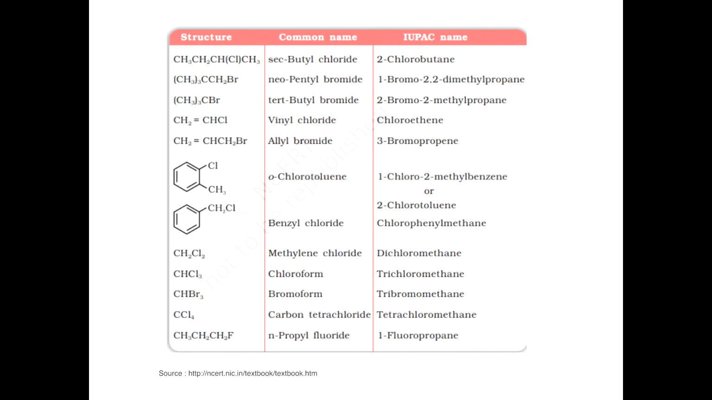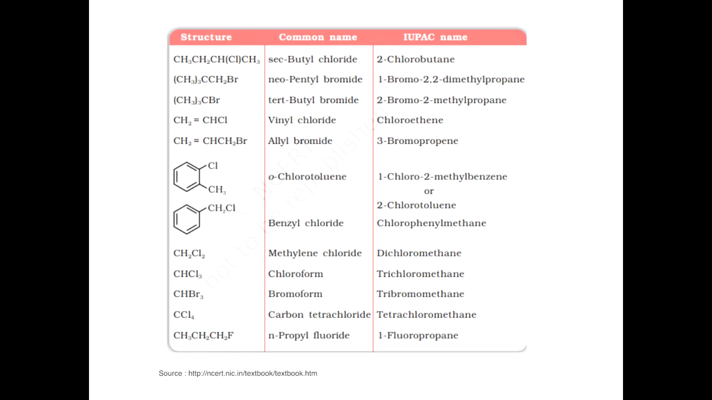Now we have a list of different organic compounds having common names and IUPAC names. This table is obtained from NCERT textbook part 2 chemistry. You can refer to this table from part 2 chemistry, chapter haloalkanes. Now these are the different structures and these are common and IUPAC names. For example,